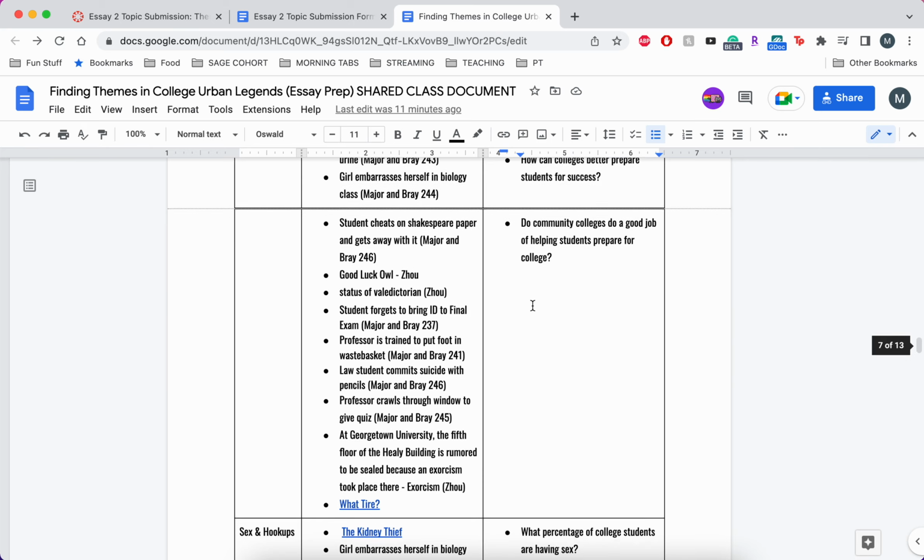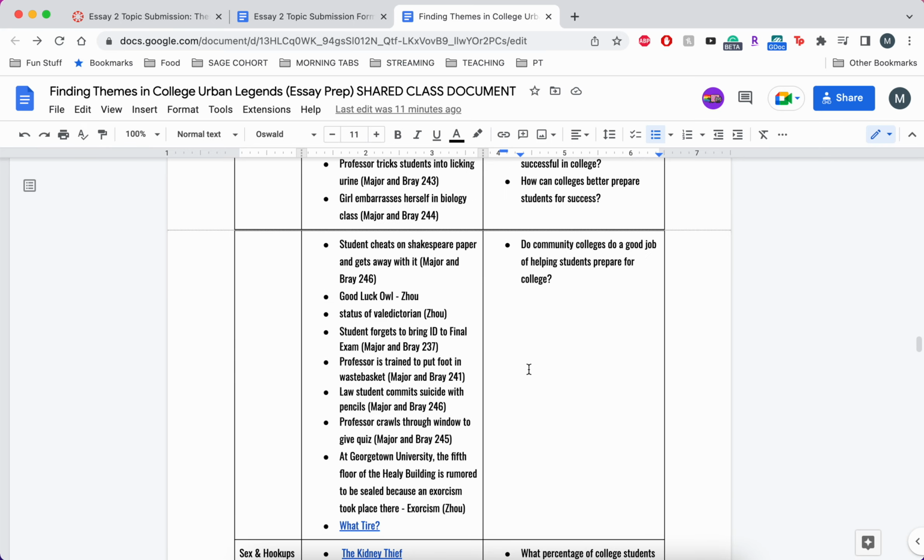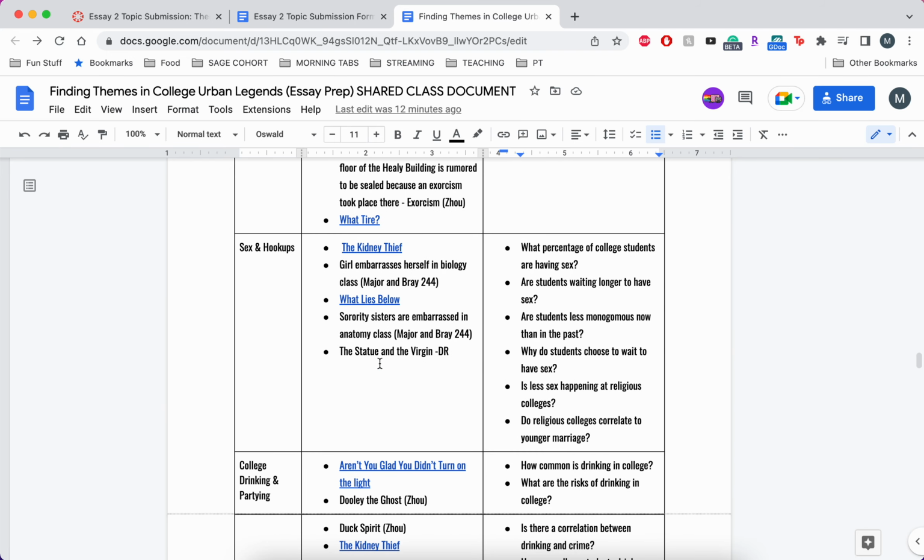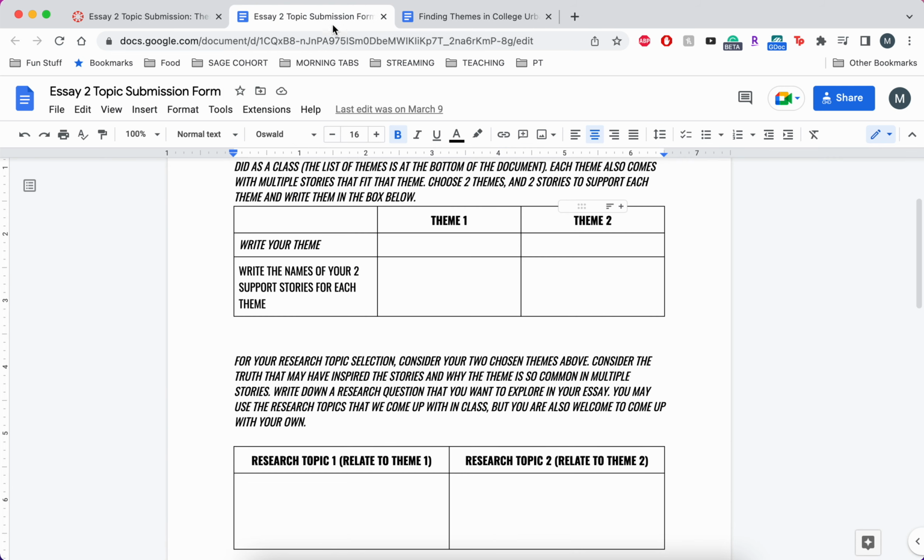So basically what you're going to be doing is choosing 2 themes, 4 stories, so 2 stories to go with each theme, and then 1 research topic to go with each theme. So that's what you're going to be writing down here.